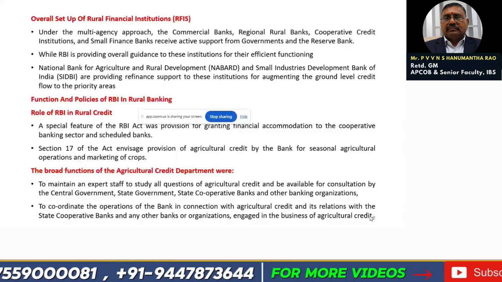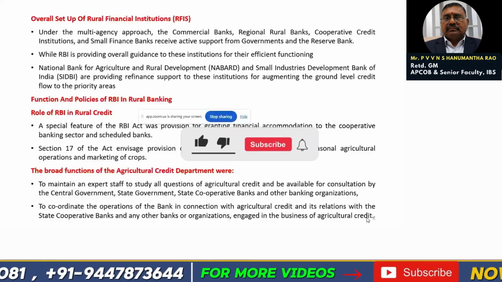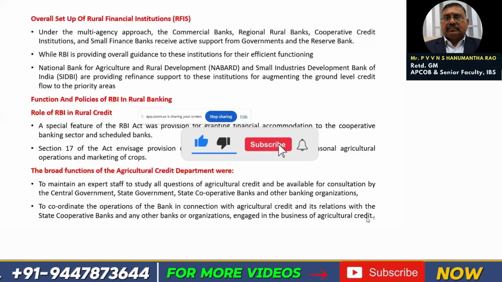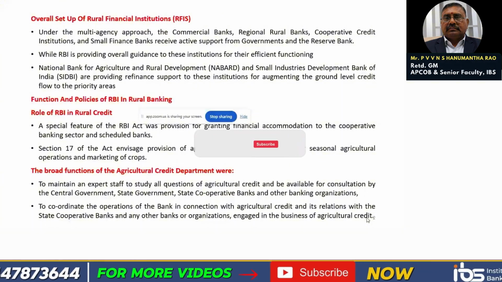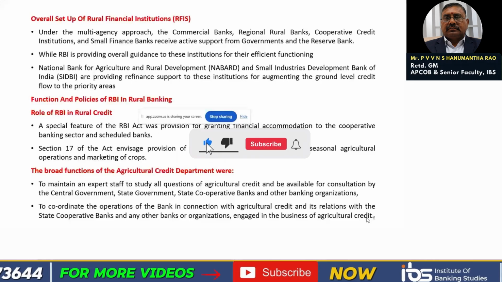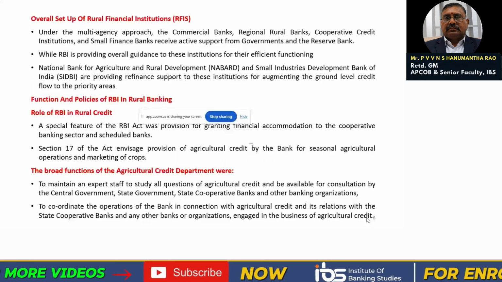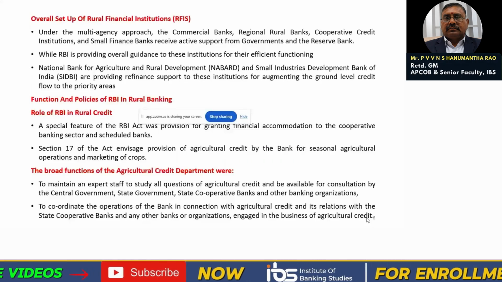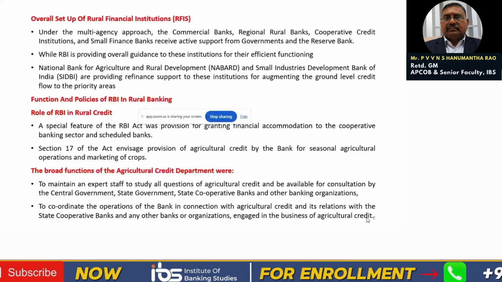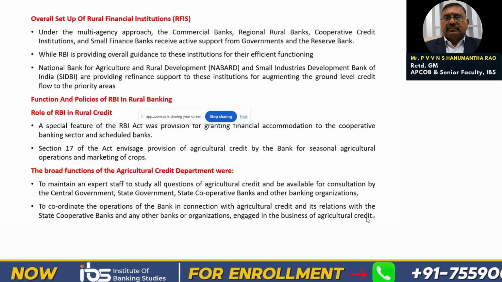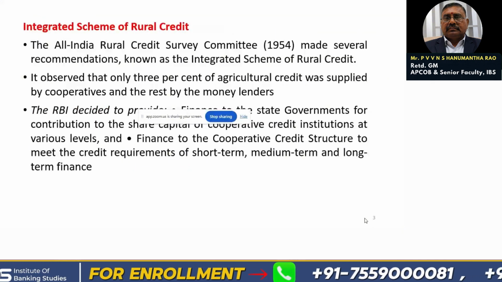It was there in the beginning in the Reserve Bank of India. It used to give expert advice to the central government, state cooperative banks, and other banking organizations. The second function is that it used to coordinate the operations of the bank in connection with agricultural credit and related matters.